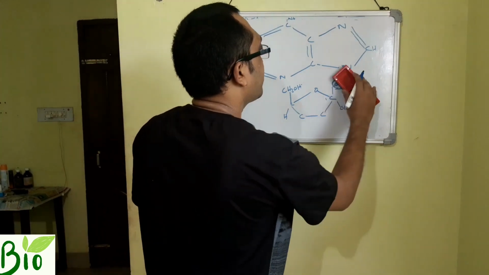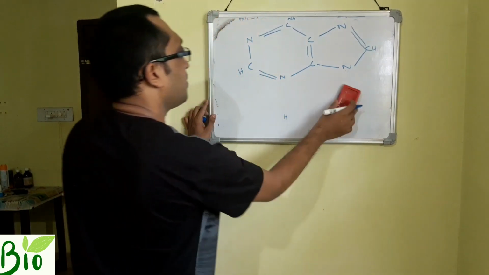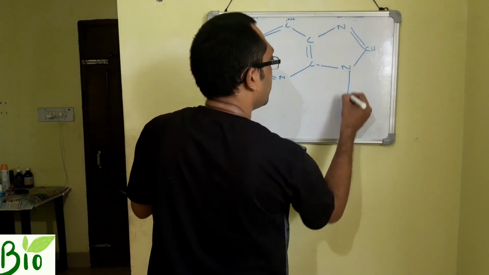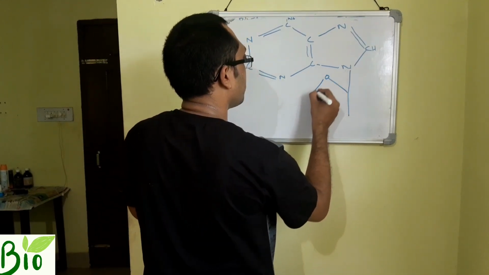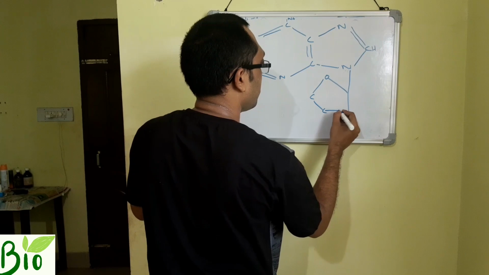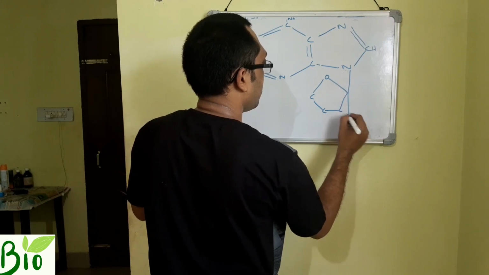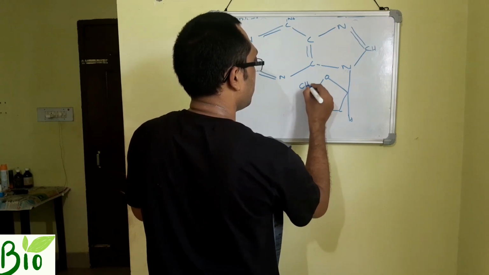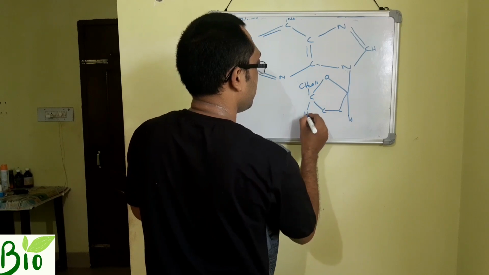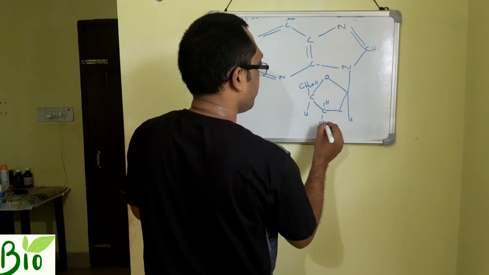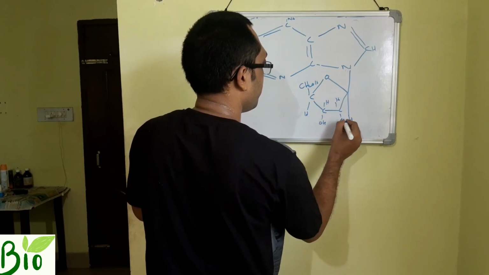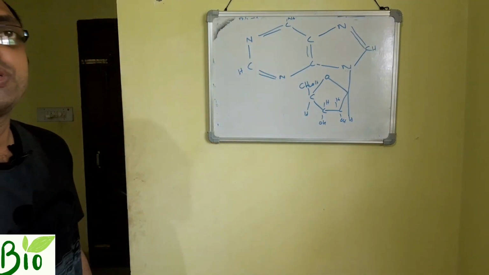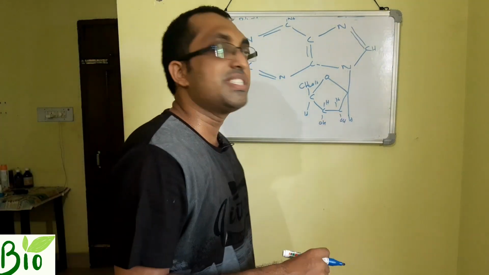Now the OH and H make a bond. So I am showing the structure. This is your adenosine.